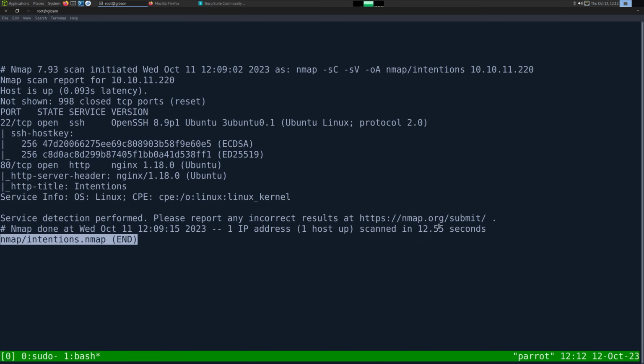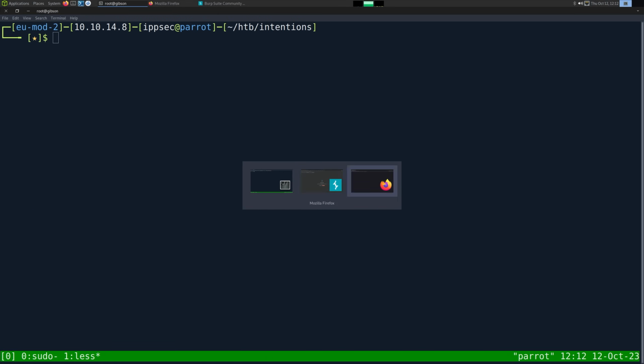Looking at the results, we have just 2 ports open, the first one being SSH on port 22. Its banner tells us it's running OpenSSH on an Ubuntu web server. And then we also have HTTP on port 80 running Nginx, also on Ubuntu. There's not much more information. I guess we have the title of the page is Intentions. So let's just go take a look at the web page itself.